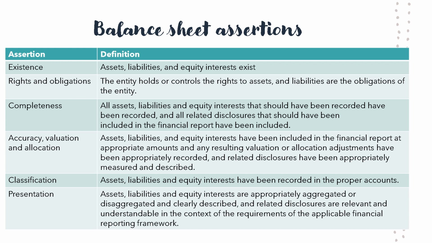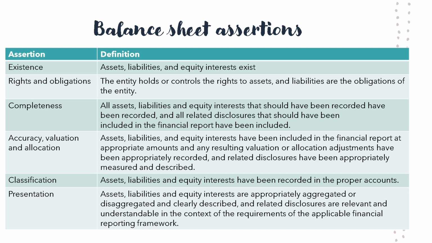Existence. This assertion is the claim made by management that all the assets, liabilities and equity showing on the balance sheet actually exist. This assertion is more so targeted at asset balances, as it's in the best interest of management to show higher amounts of assets at year end. So for example, an entity discloses that they own 10 buses. The assertion of existence implies that all 10 buses actually exist.